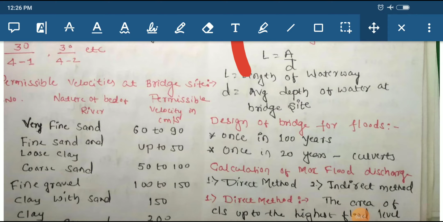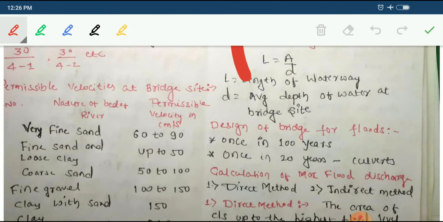It is very important to check the velocity of flow at the bridge site. If the velocity of flow is less than a particular value, silting will occur. On the other hand, if the velocity is more than the particular value, scouring will occur. As a matter of fact, the velocity of flow at the bridge site should be between the range of non-silting and non-scouring velocity.